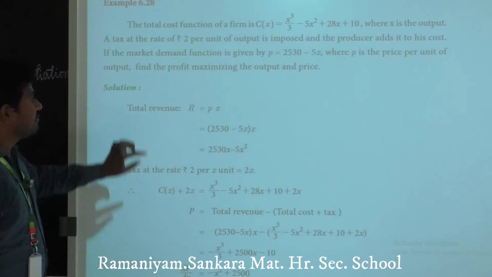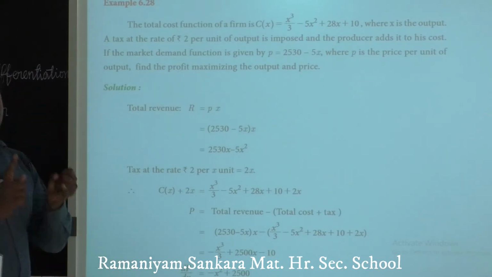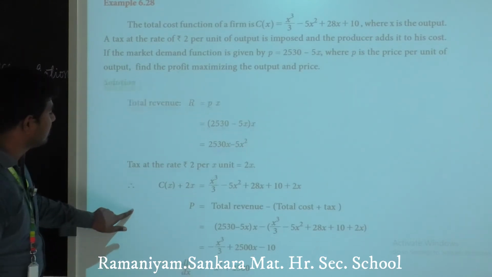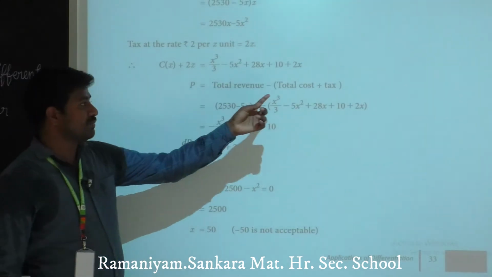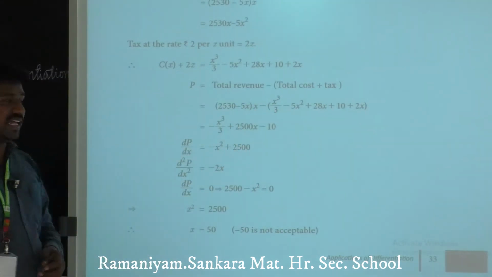We have obtained the value of total revenue and the cost function. We know that profit equals total revenue minus total cost plus tax.